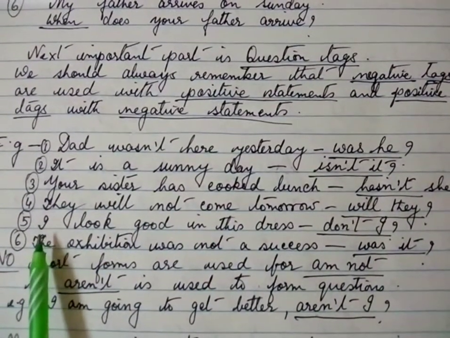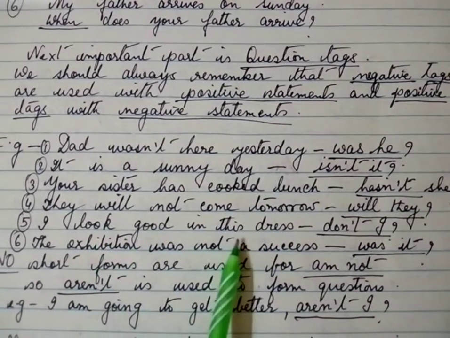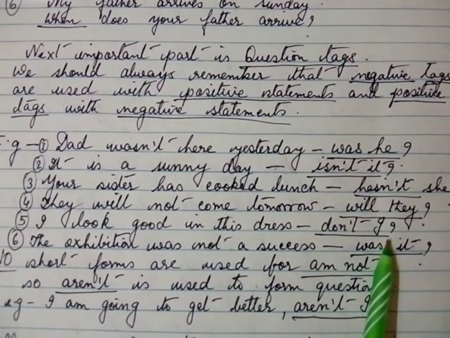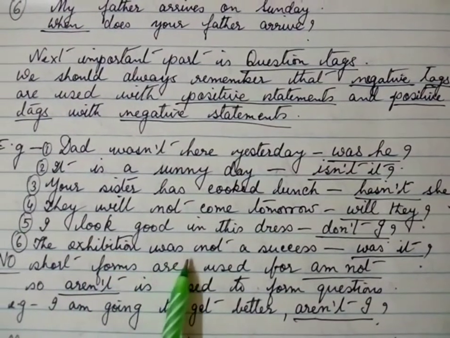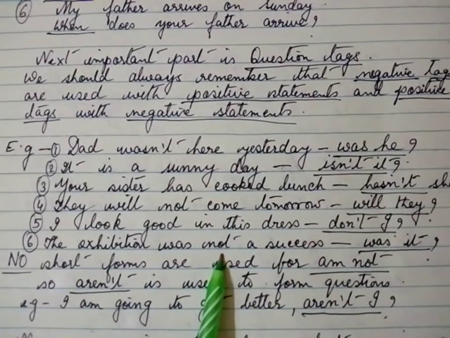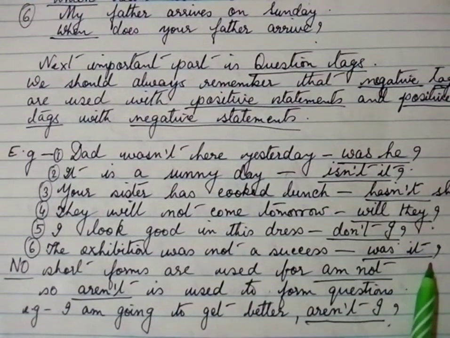Next sentence, I look good in this dress. A positive sentence, a negative tag, don't I? Next sentence, the exhibition was not a success. It is again a negative sentence, so a positive tag, was it?